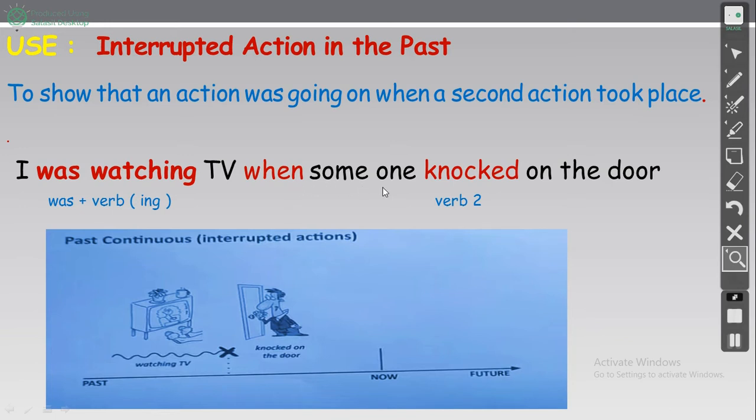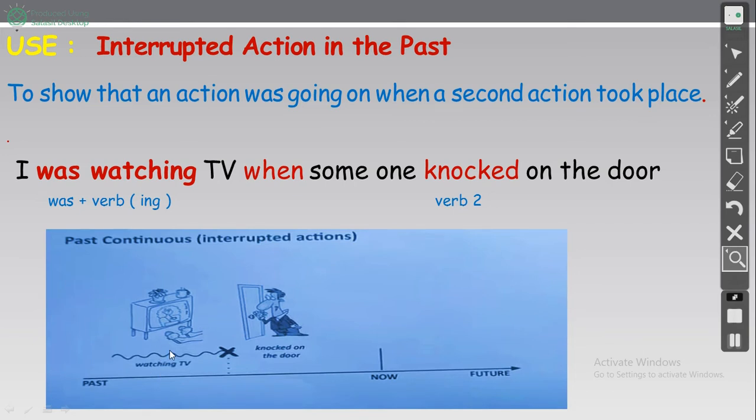Okay, when someone knocked, verb two, which means knocked on the door. After when, we use verb two. Okay, I was watching TV when someone knocked on the door. The idea is after when, we have verb two, knocked, with ed. The action of knocking on the door interrupted my watching TV, right? So which was first?